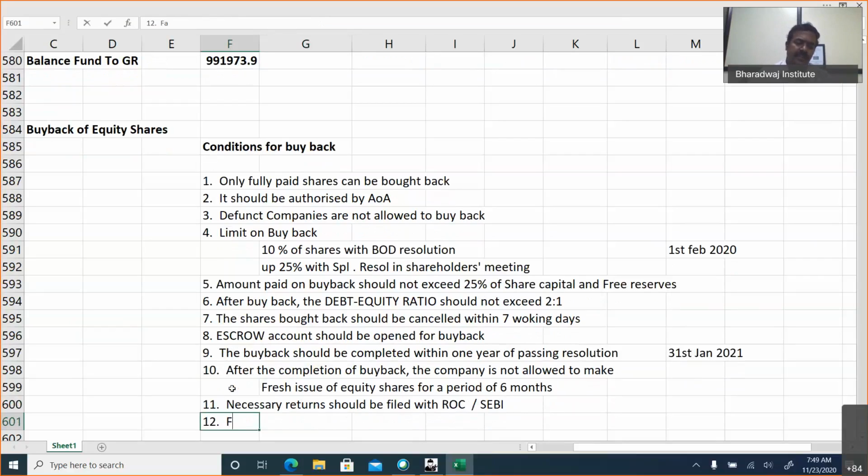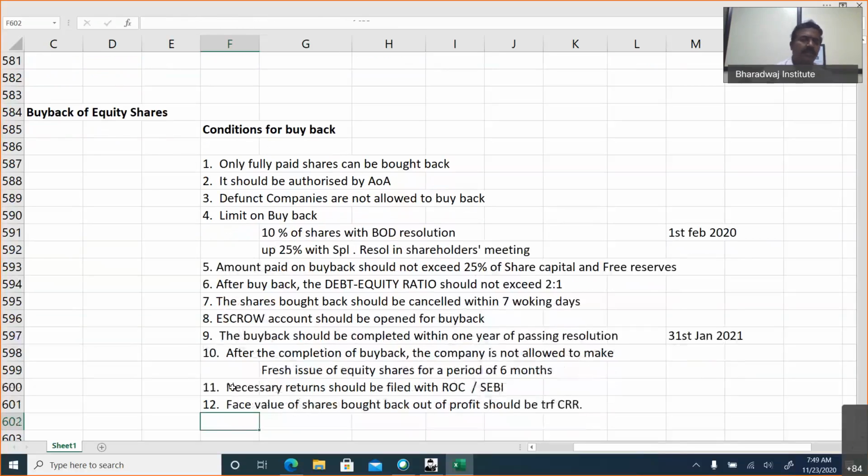Then the face value of shares bought back out of profit should be transferred to CRR, the Capital Redemption Reserve. This is same like your redemption of preference shares. It should be transferred to CRR.